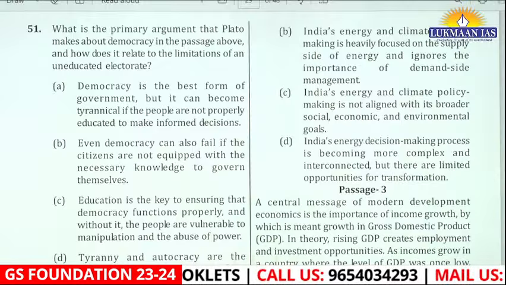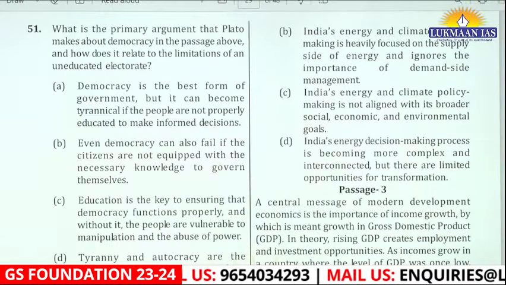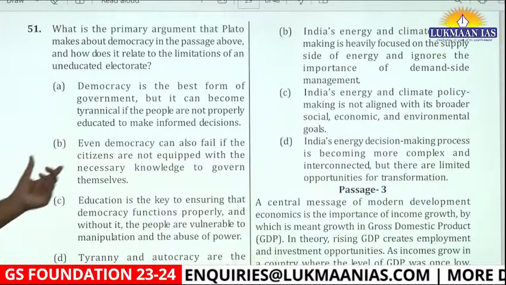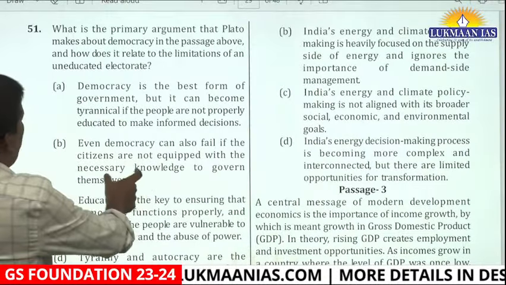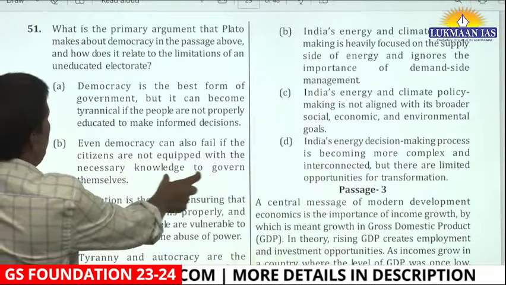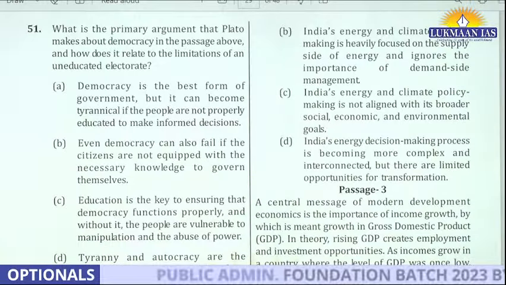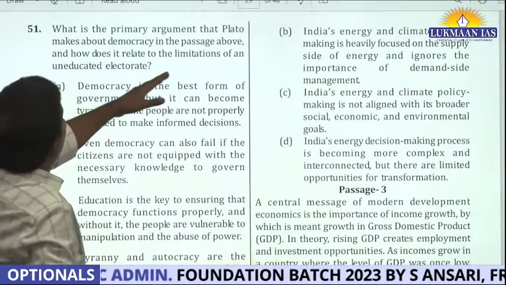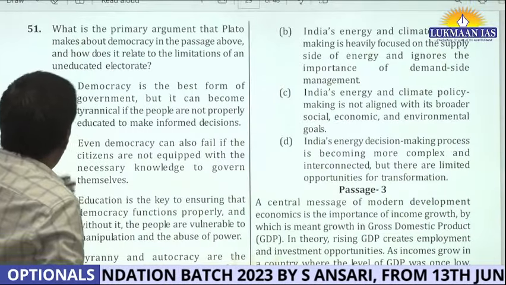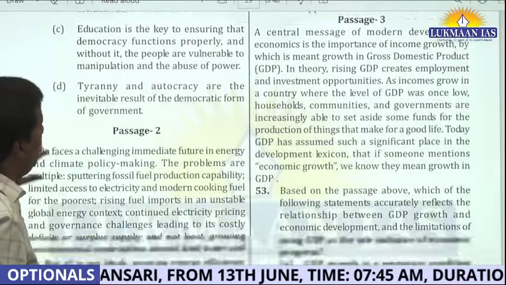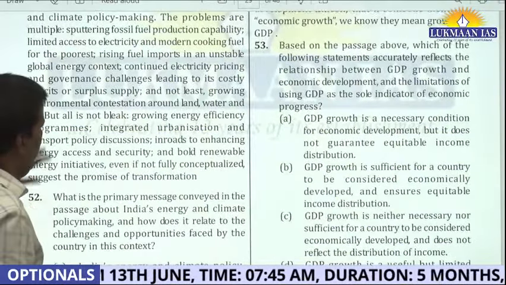Why is the correct answer B? Because it has answered both parts of the question. Even democracy can fail if the citizens are not equipped with the necessary knowledge to govern themselves. Education is the key to ensuring, and without it, people are vulnerable. The C option conveys only the second part, but the primary argument is conveyed in B as well. So that's the right option. I think that's not a problem.